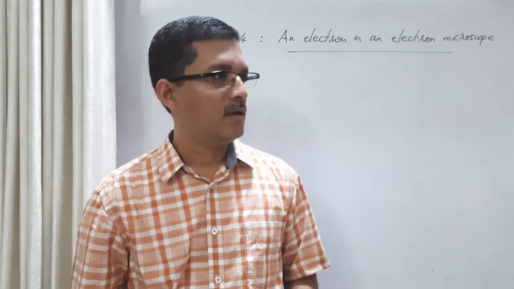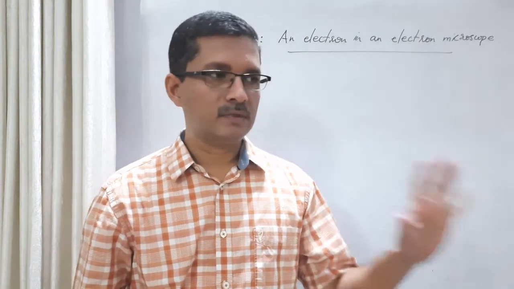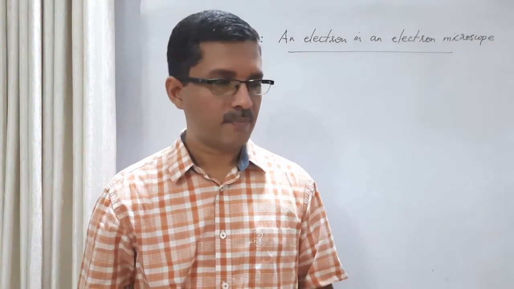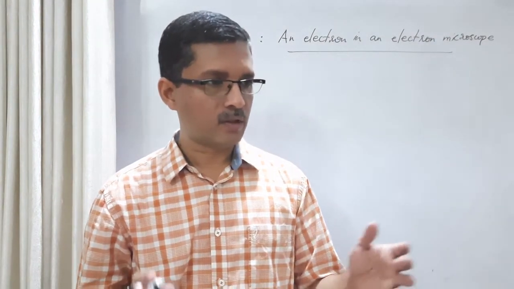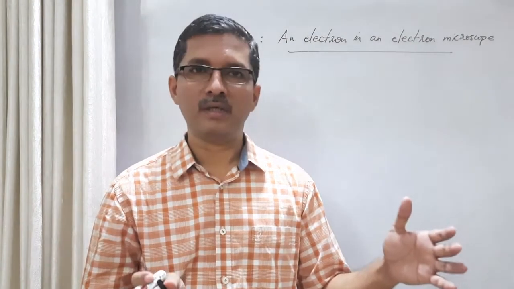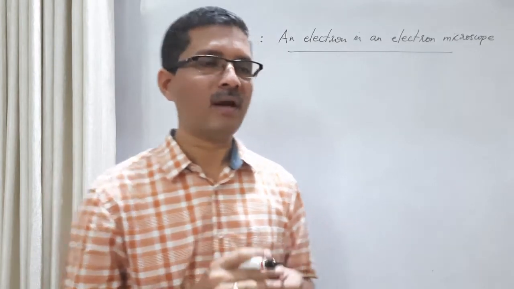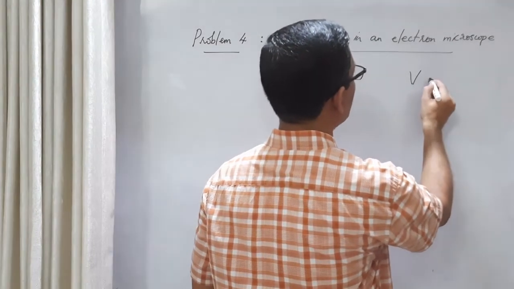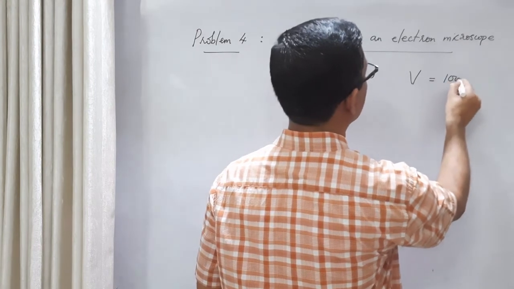the image. Okay, so we will discuss the working of electron microscope later, but let us look at this. Here, electron beam is accelerated between cathode and anode using an accelerating voltage, and the typical accelerating voltage in an electron microscope is of the order of 100 kilovolt.